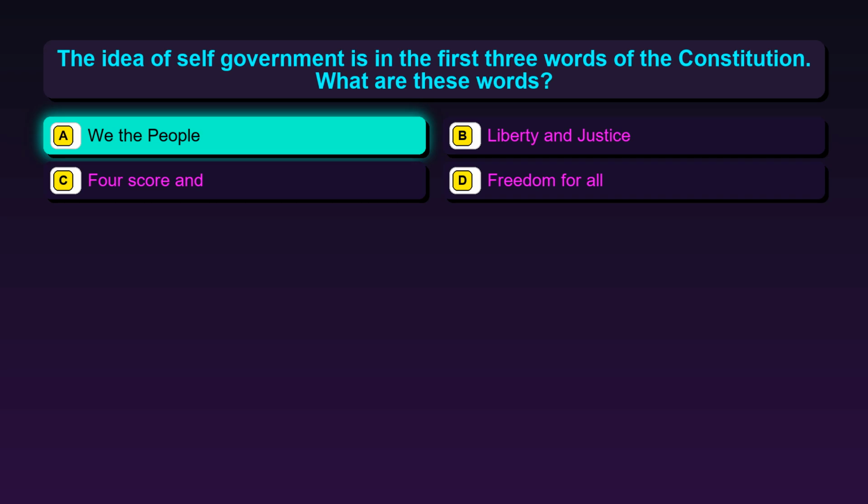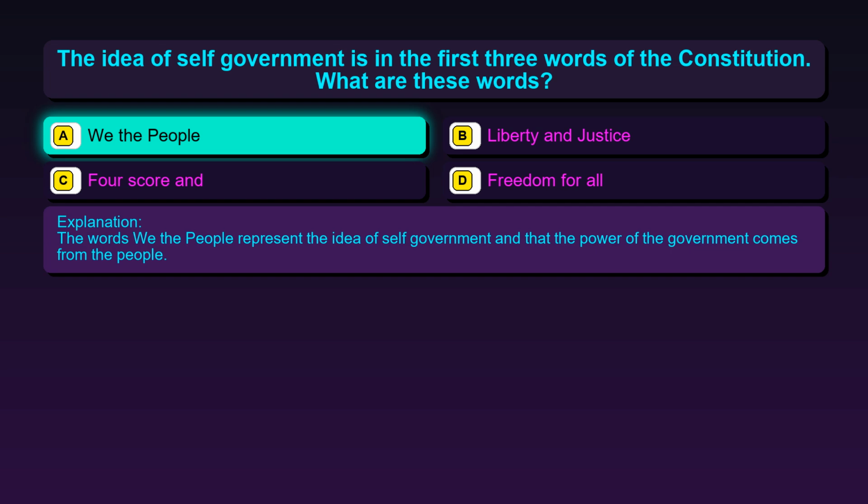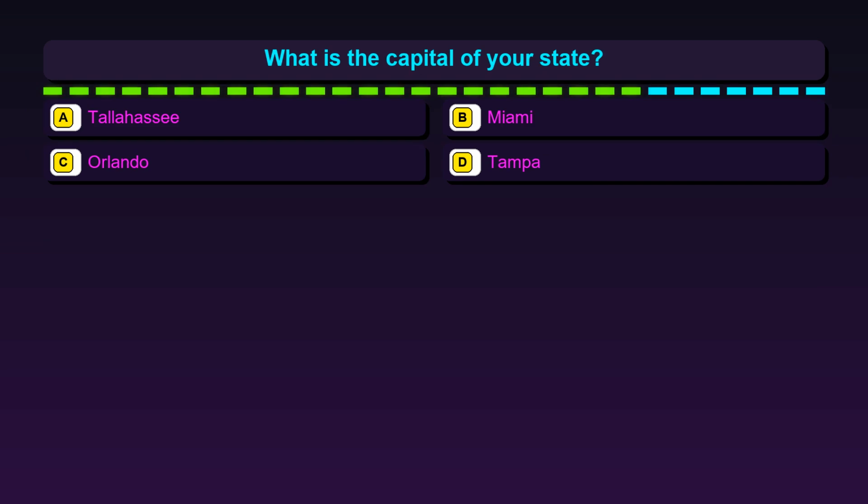The correct answer is option A. We the people. The words we the people represent the idea of self-government and that the power of the government comes from the people. Question 34. What is the capital of your state?